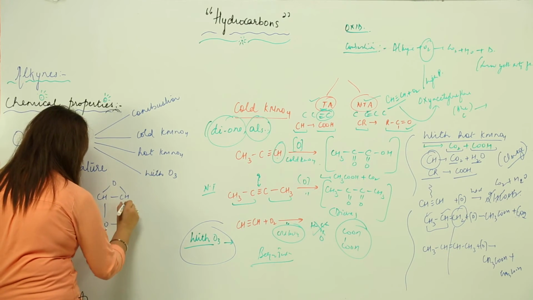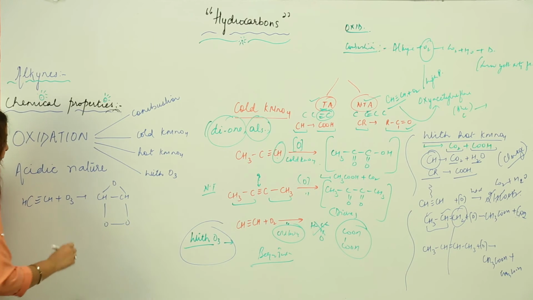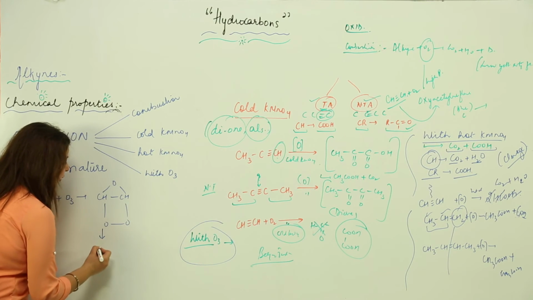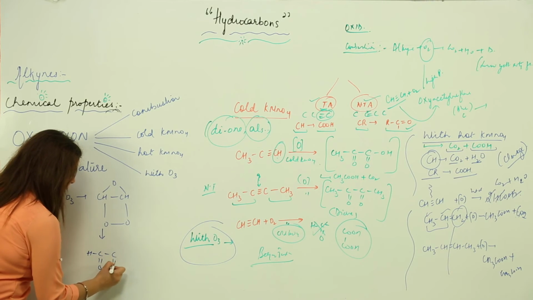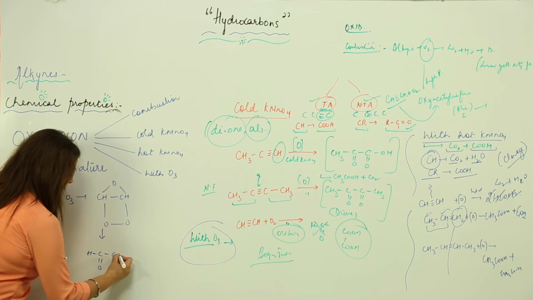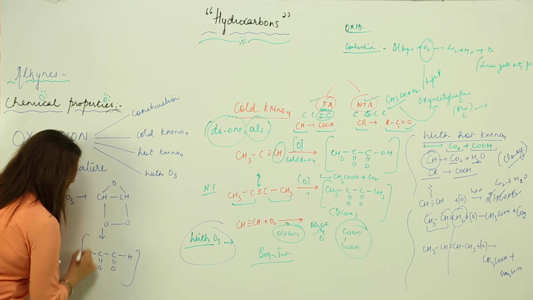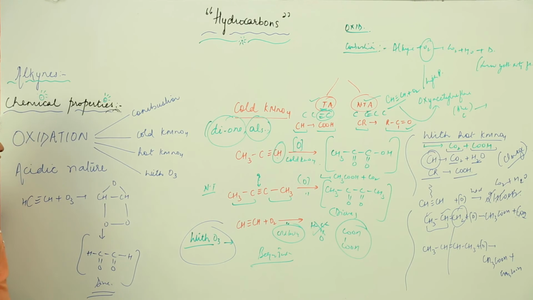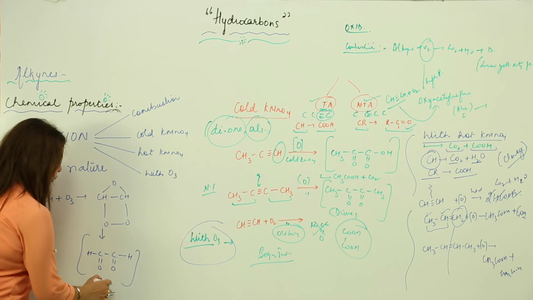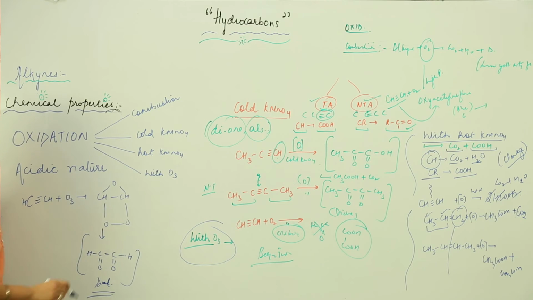I will get an ozonide actually like this, and it will turn into, we know that CH turns into a carboxylic acid. So we get HC double bond O, C double bond O, and this. So we get again diols. So this is the reaction that is called an oxidation reaction.